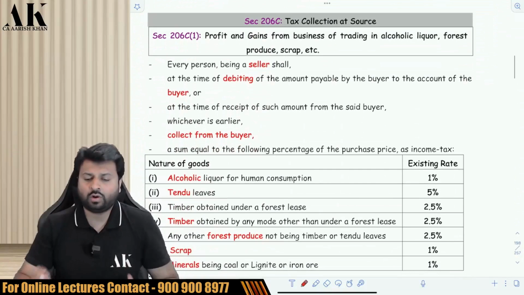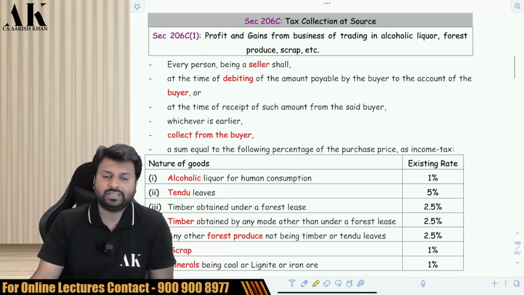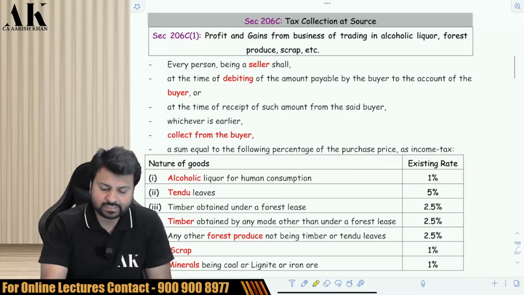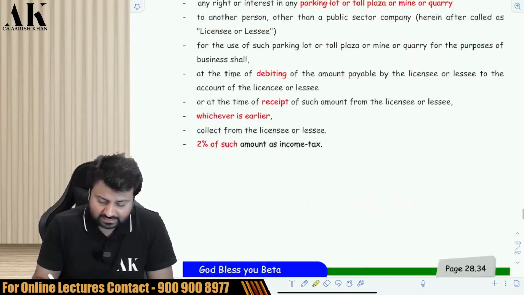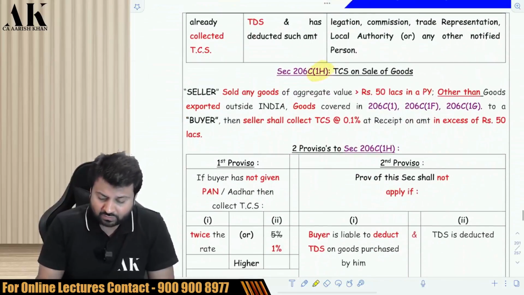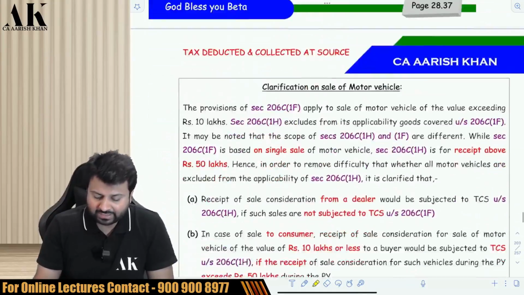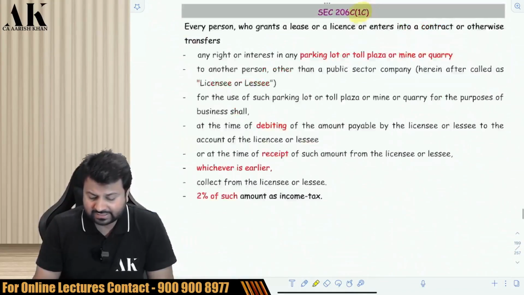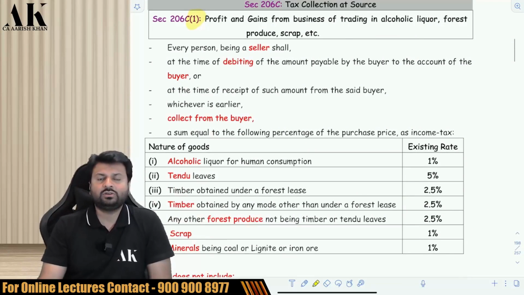Now let's come to the next part of this chapter, which is a smaller part, not as big as TDS. Let's talk about TCS. In TCS, there are multiple categories: 206C subsection 1, 206C subsection 1C, 206C subsection 1G, 206C subsection 1H, then 206C subsection 1F. These are the 5 categories of TCS which we have to learn one by one. So first of all, we are trying to learn the TCS under 206C1.